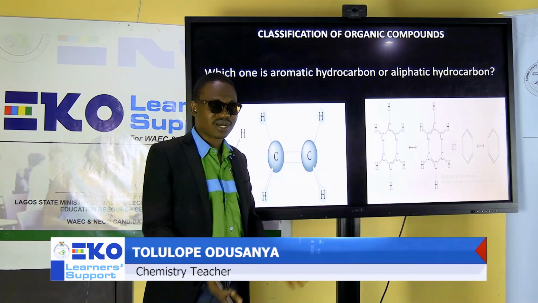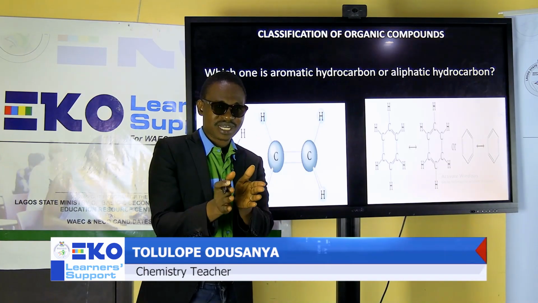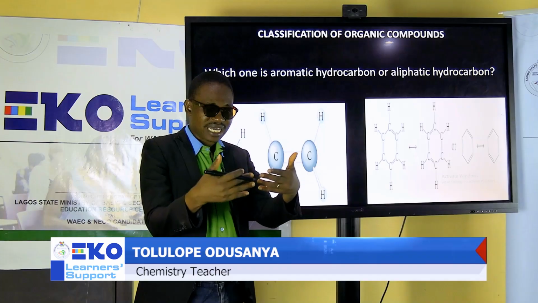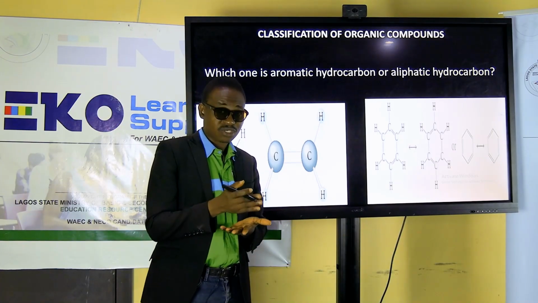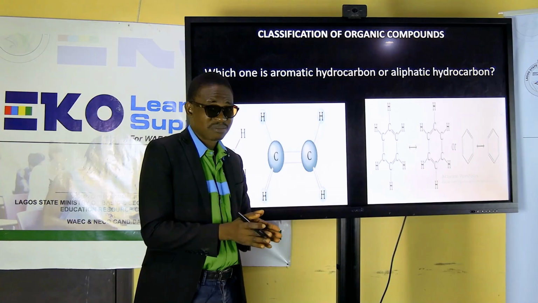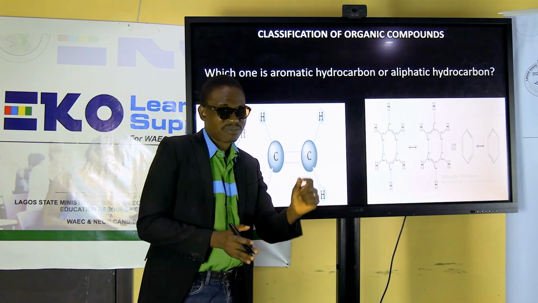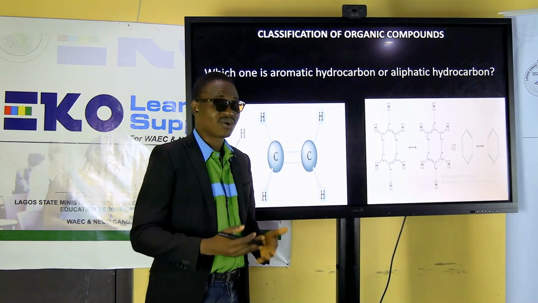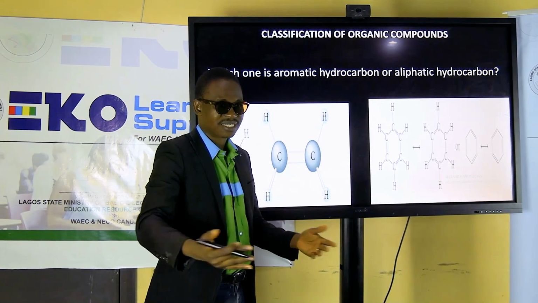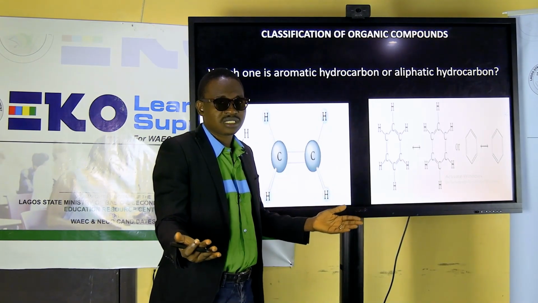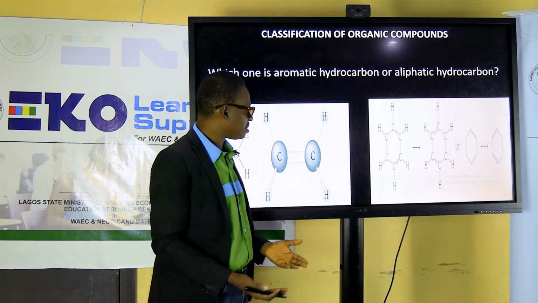And you can still come down and say the hydrocarbon can equally be classified into aromatic and aliphatic. But I want you to know at this point that when they say basically hydrocarbon, it means carbon and hydrogen only. But when they say organic compounds, it means carbon with other elements, which could be hydrogen, oxygen, nitrogen, as the case may be.